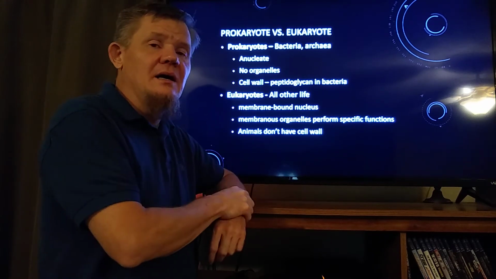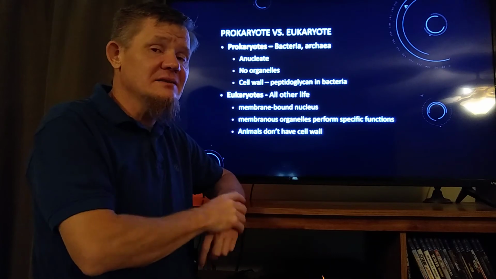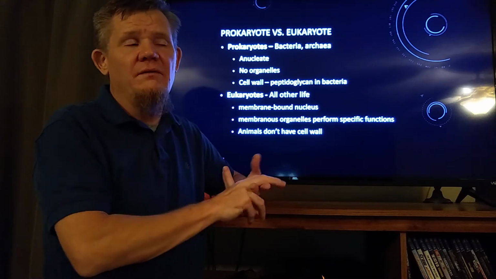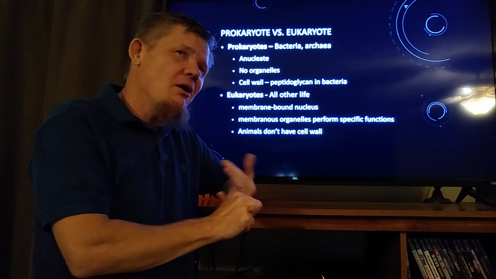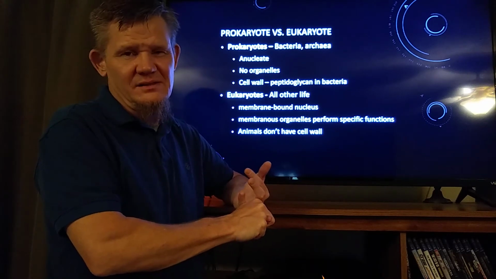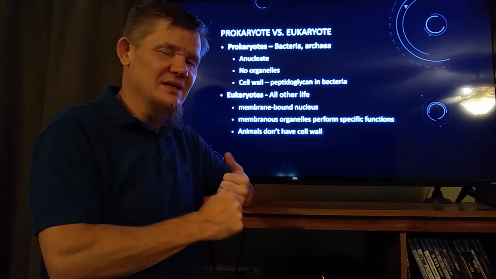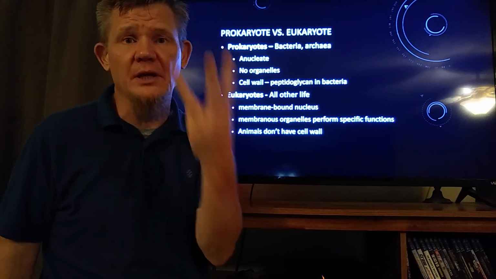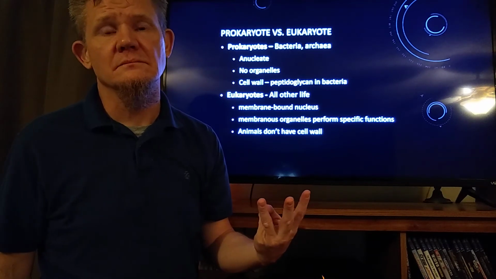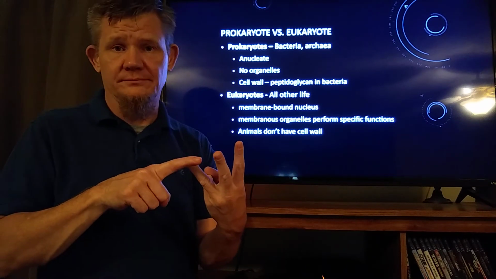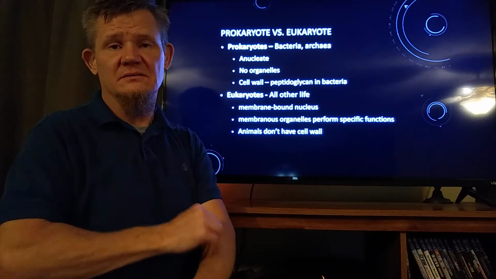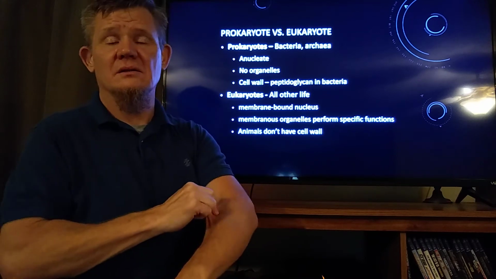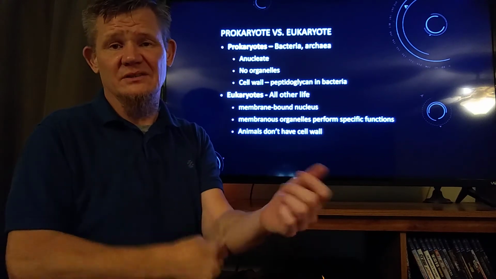One last thing about eukaryotes is that animal cells do not have cell walls. All plant cells do, all fungal cells do. Not all, but lots of protist cells do have a cell wall. But animal cells, you're an animal. Your options are a mushroom, a tree, or an animal. Pick one. You're an animal. Animal cells don't have cell walls. Cell walls are rigid. Animal cells are not rigid. They're soft. They're squishy.